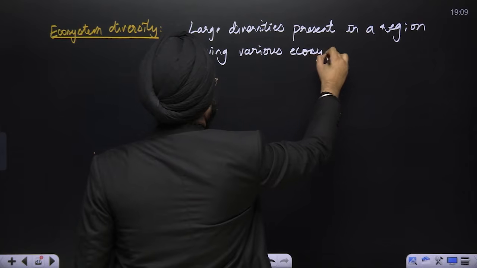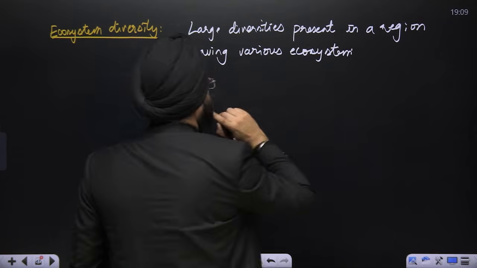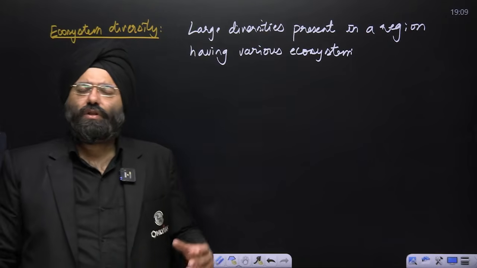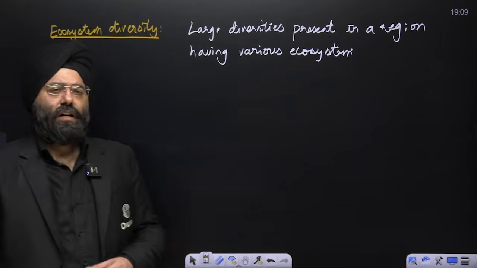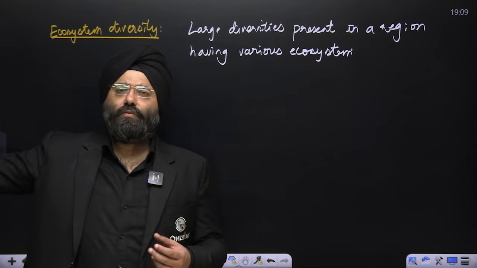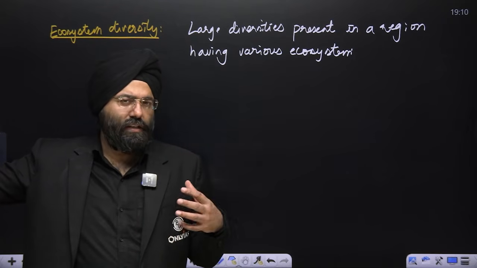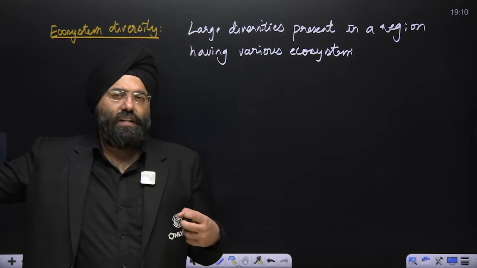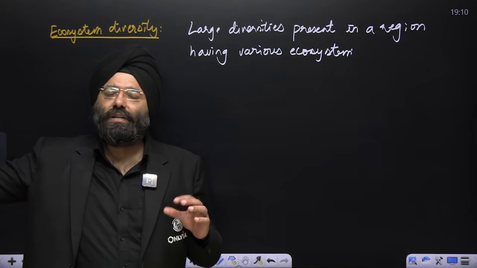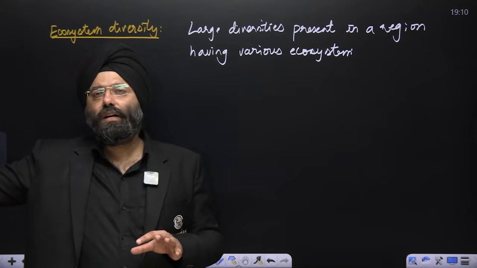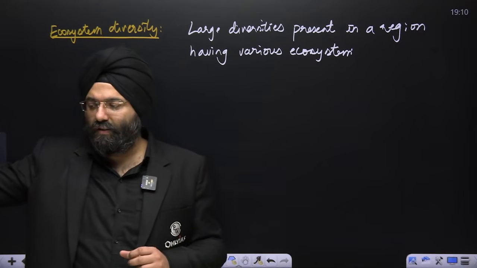So if you realize, there's a large region which has various ecosystems, let us say we can have coastal, we can have estuarine, you can have desert, whatever. You can have so many ecosystems there. You will realize that this is a huge region which might have a large number of ecosystems. So obviously the diversity is also going to be huge because various species are acclimatized and adapted themselves to each individual ecosystem. Clear? This is the ecosystem diversity.